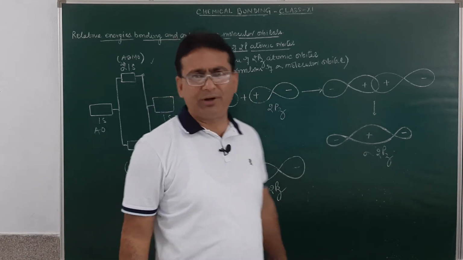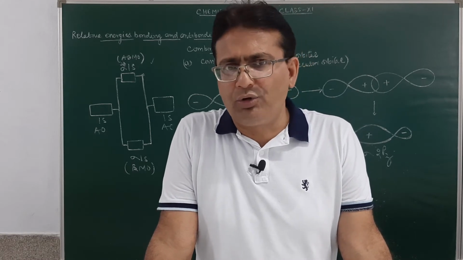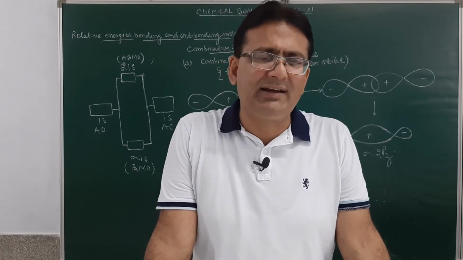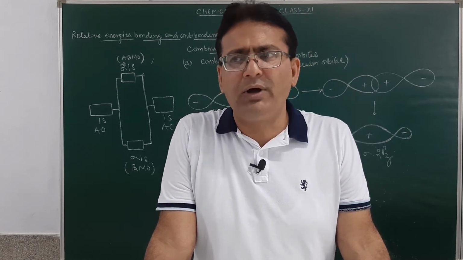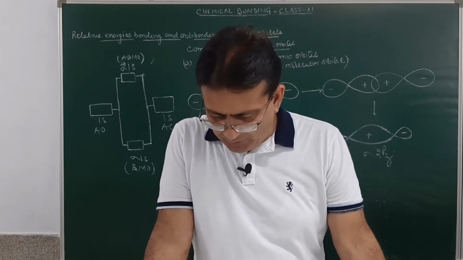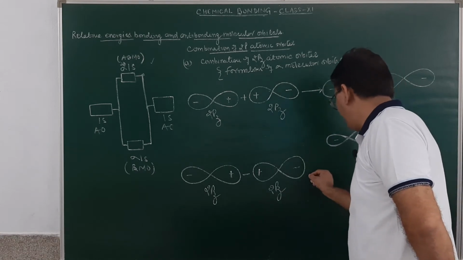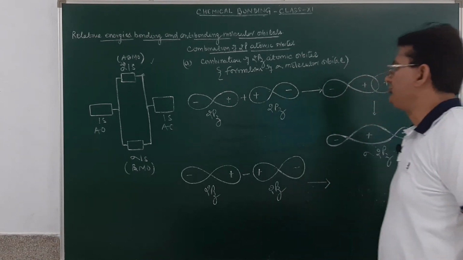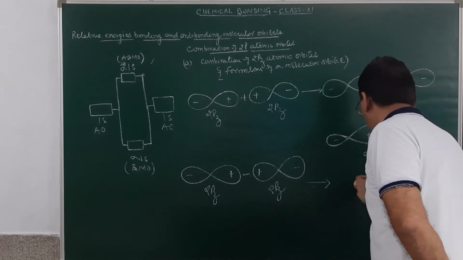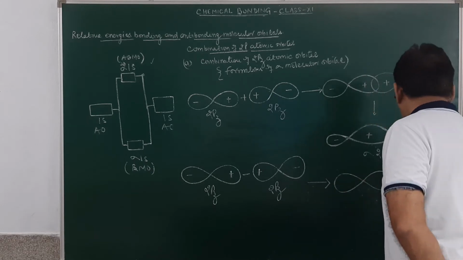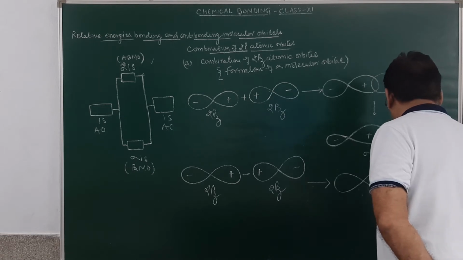When they overlap by subtraction overlap, they will overlap from the region where the electron density is minimum, and in that case, in the overlapping region, the electron density will be minimum. It will result in the formation of an anti-bonding molecular orbital, where we may obtain the region of minimum electron density. How will I show this? These 2pz orbitals, when they overlap in this manner. This 2pz orbital will overlap this way. This will be the overlapping region. So they will be overlapping in this manner.